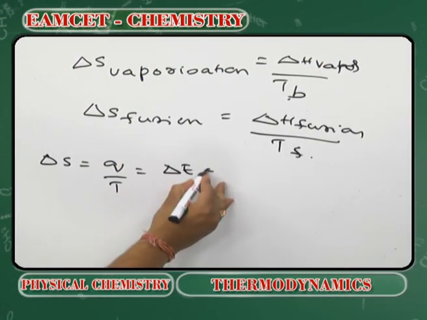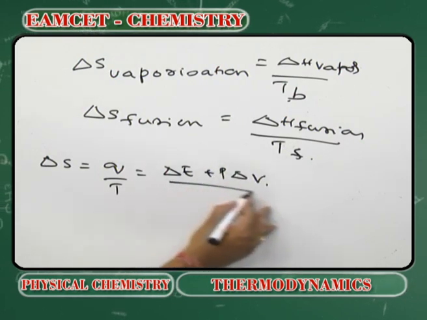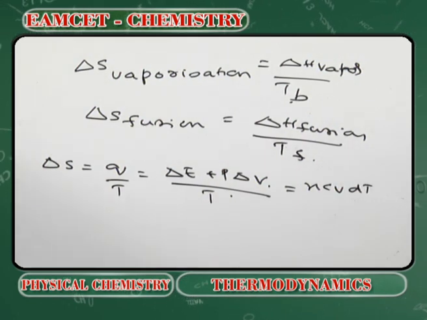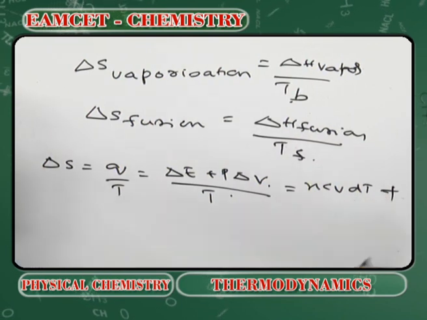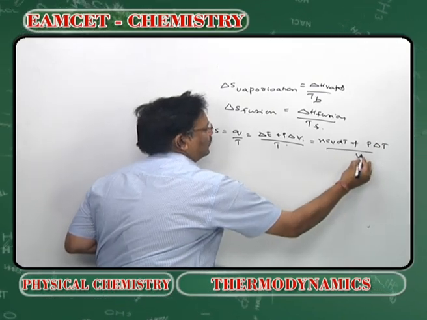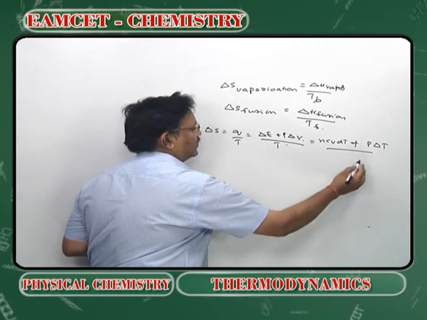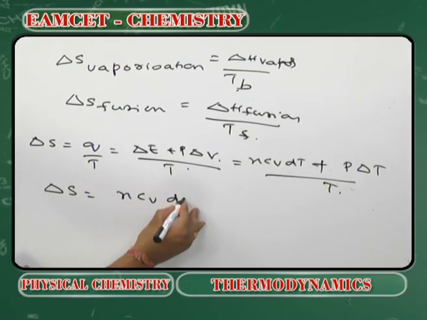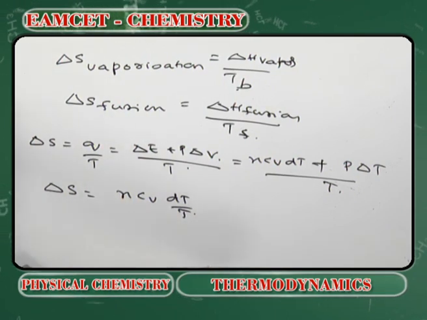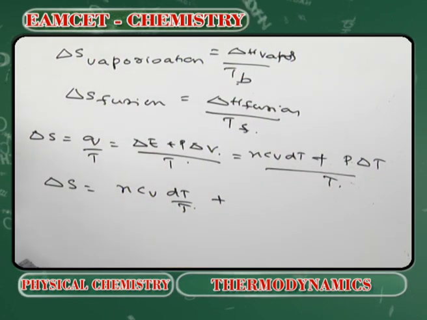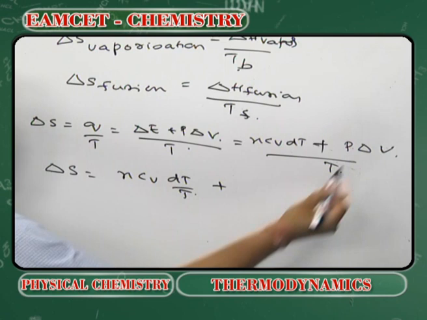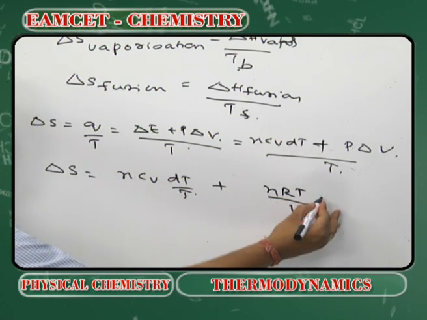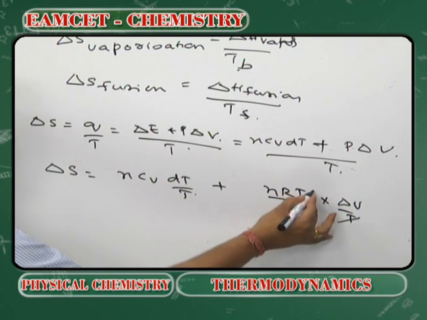Delta E plus P delta V, by T. But delta E is equal to nCv dT, plus P delta V by T. So, expanding, delta S is equal to nCv dT by T plus P delta V by T. P can be written as nRT by V, so nRT by V into delta V by T. T gets cancelled out.